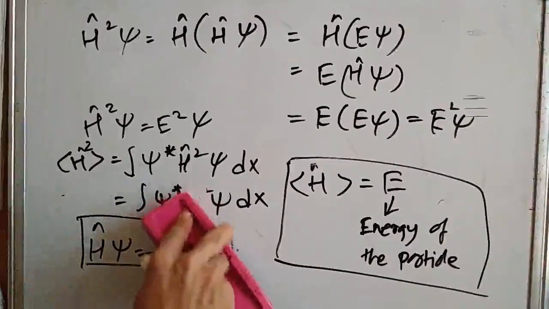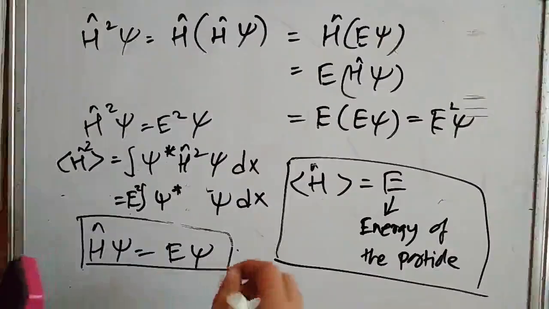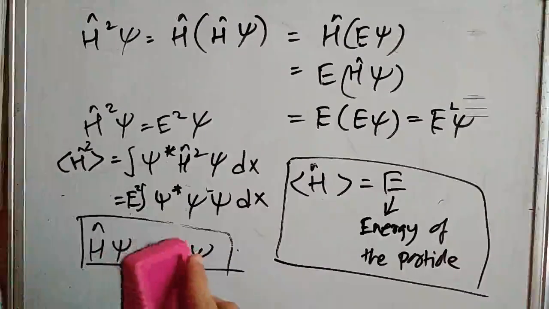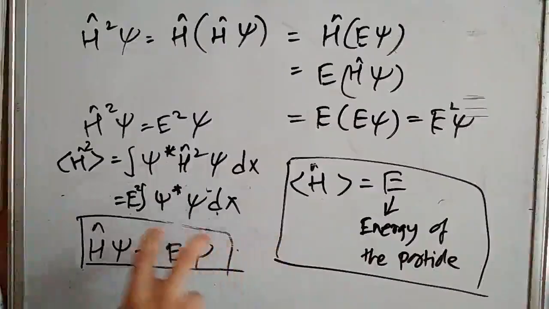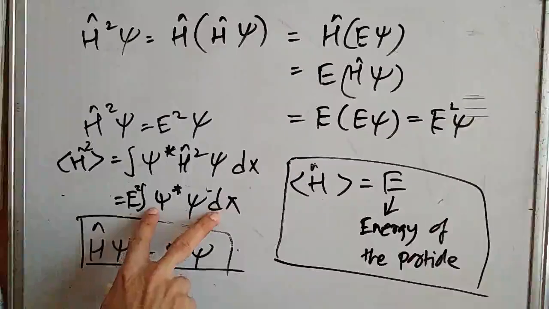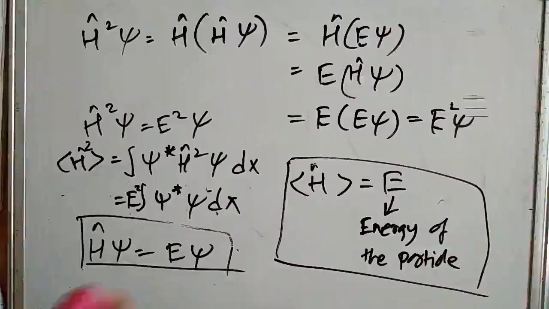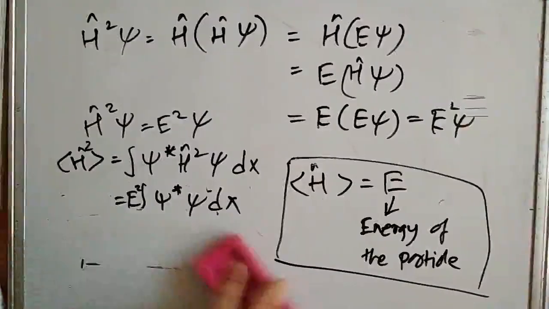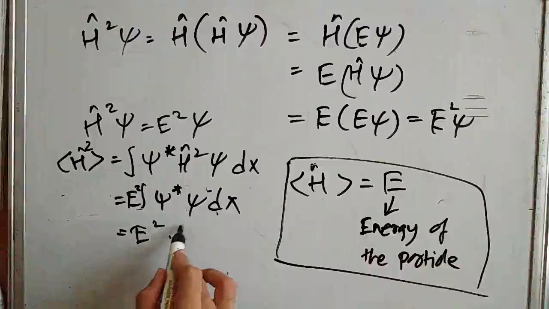So E square is out and we get psi star into psi integrated with respect to x, and this is again numerically equal to 1. So we can write everything as E square into 1.